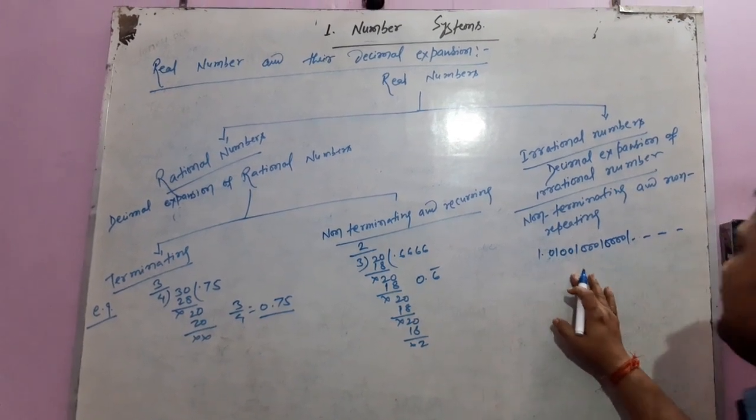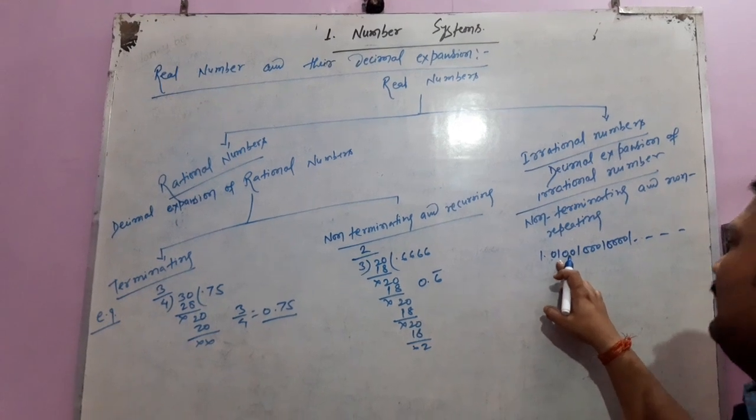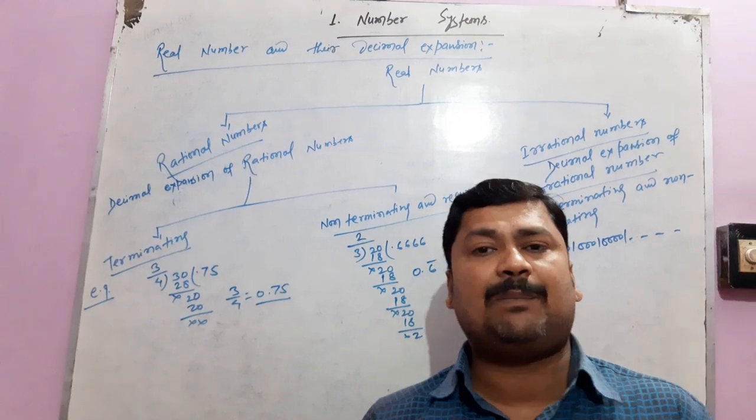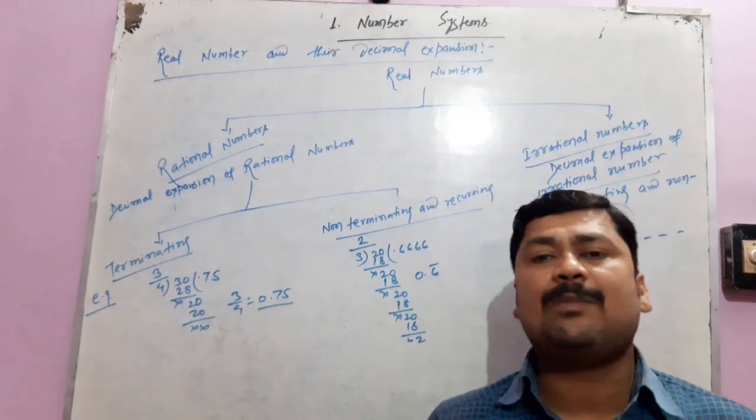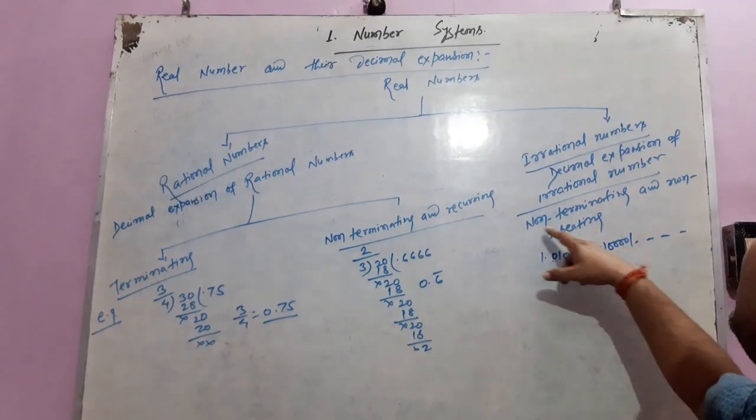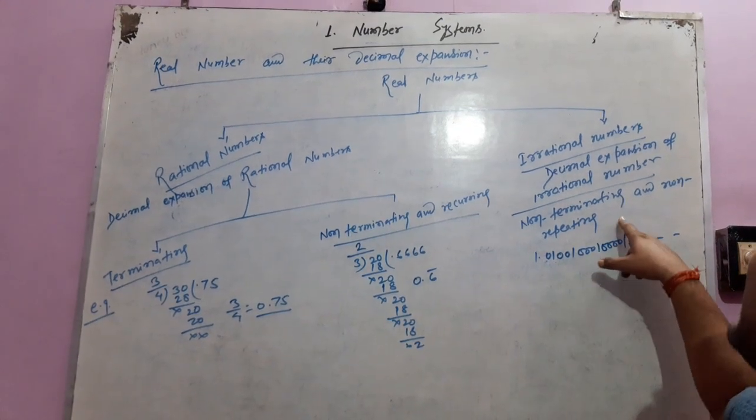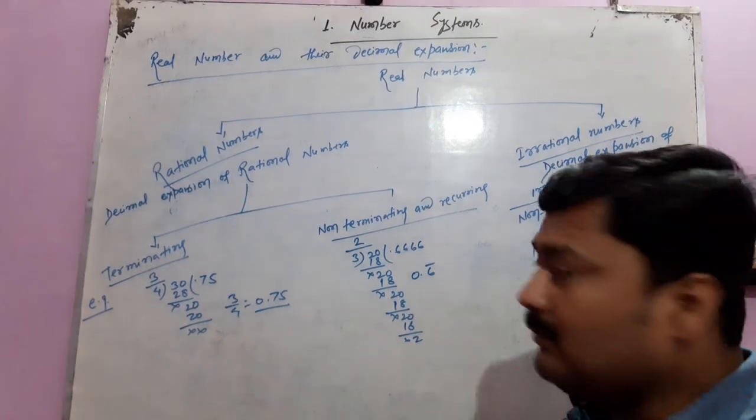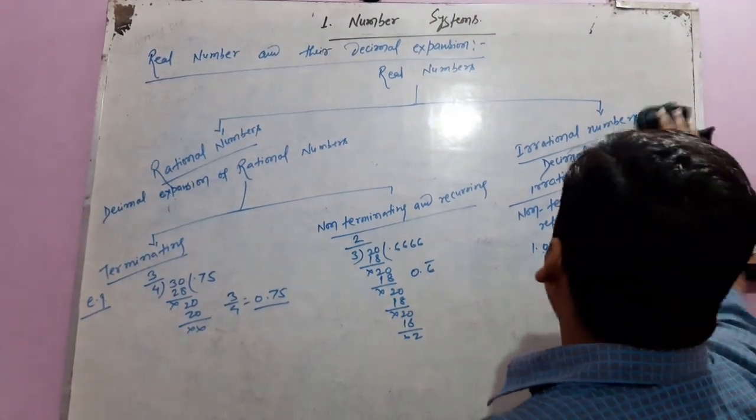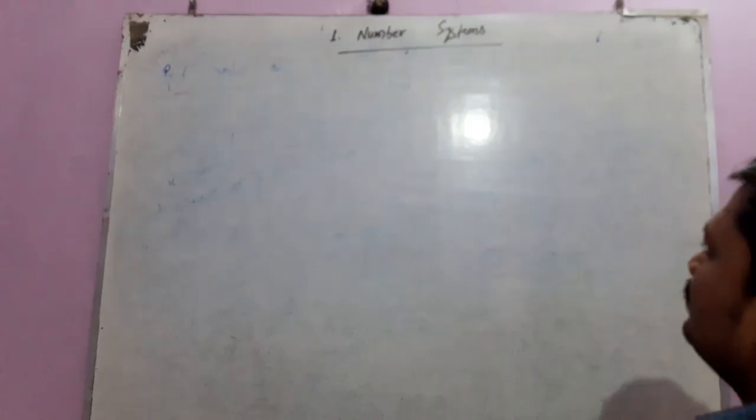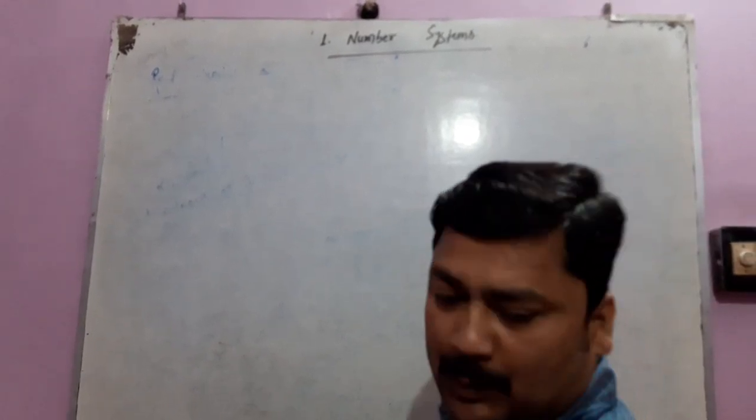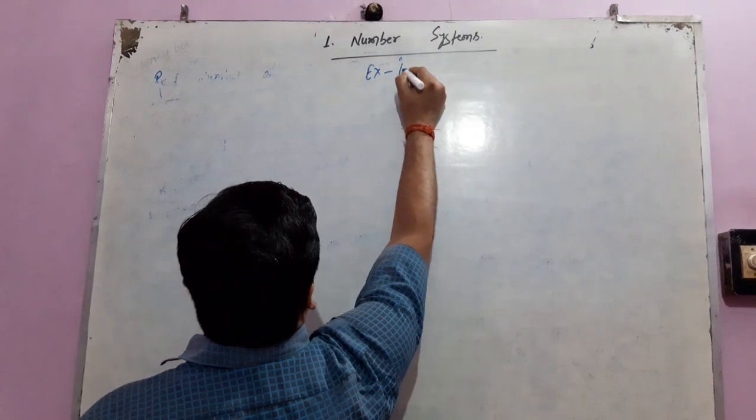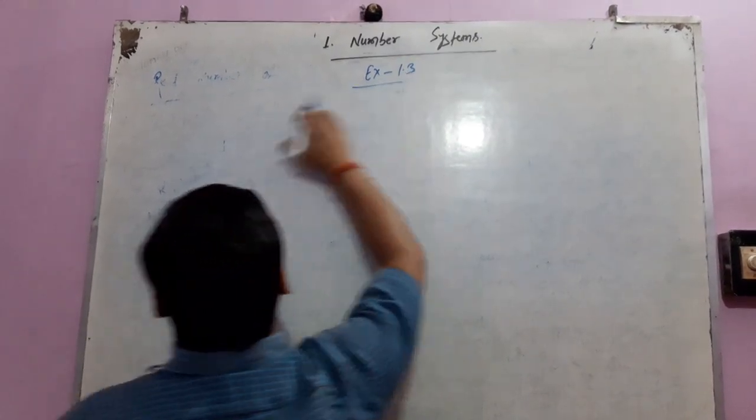Such a decimal expansion in which a particular digit does not repeat after a particular arrangement or term is called non-terminating and non-recurring. Such a decimal expansion occurs only for irrational numbers. Now, after learning this property, we have to solve Exercise 1.3.